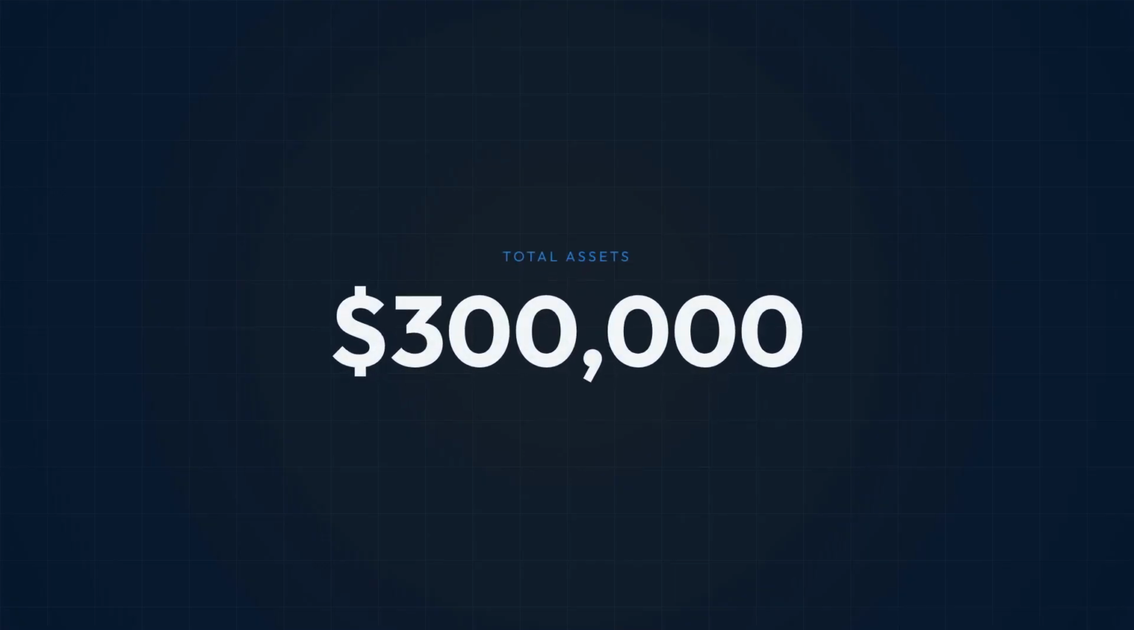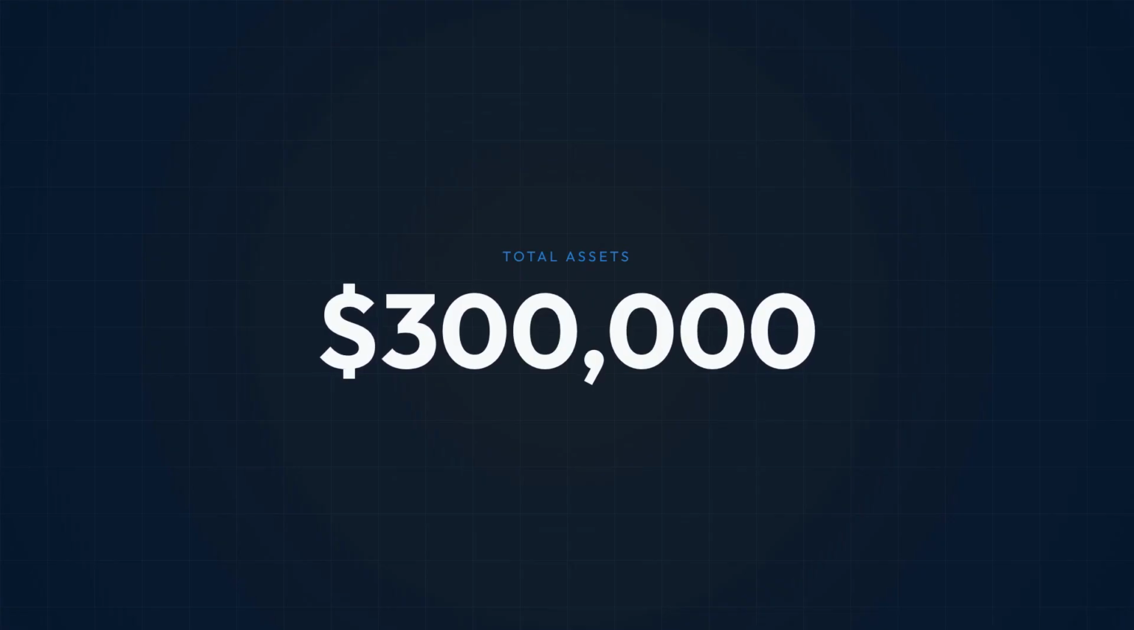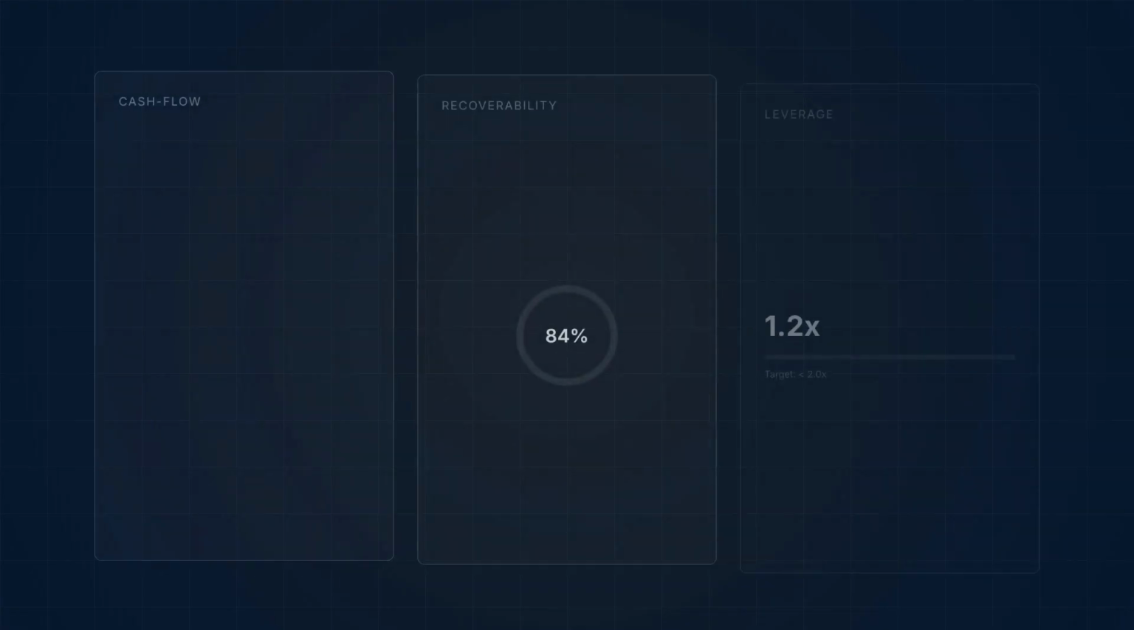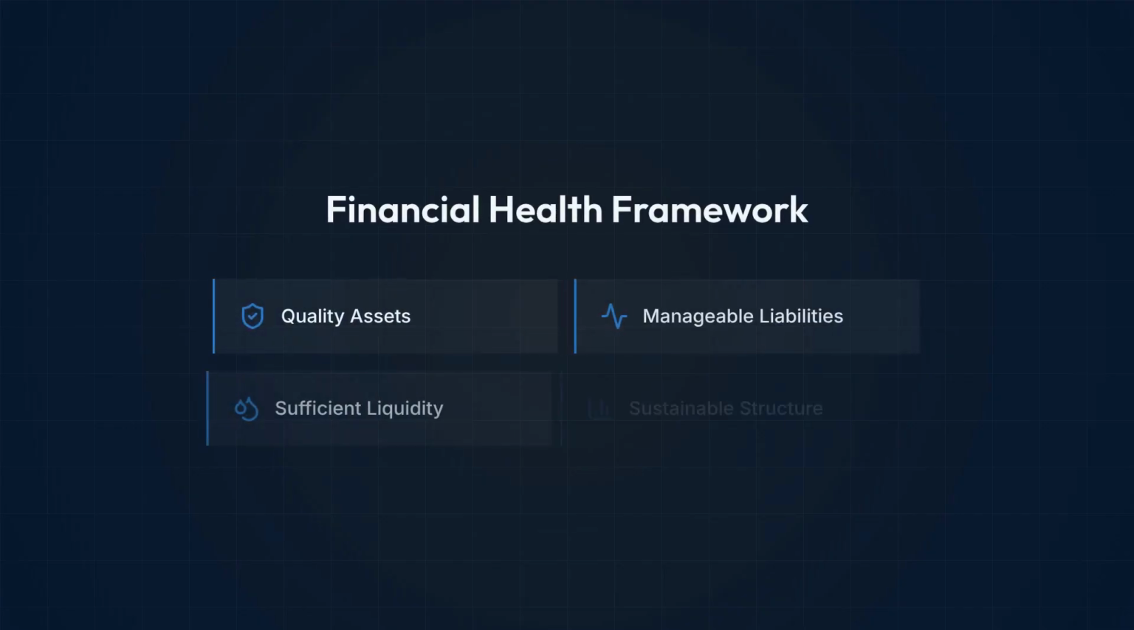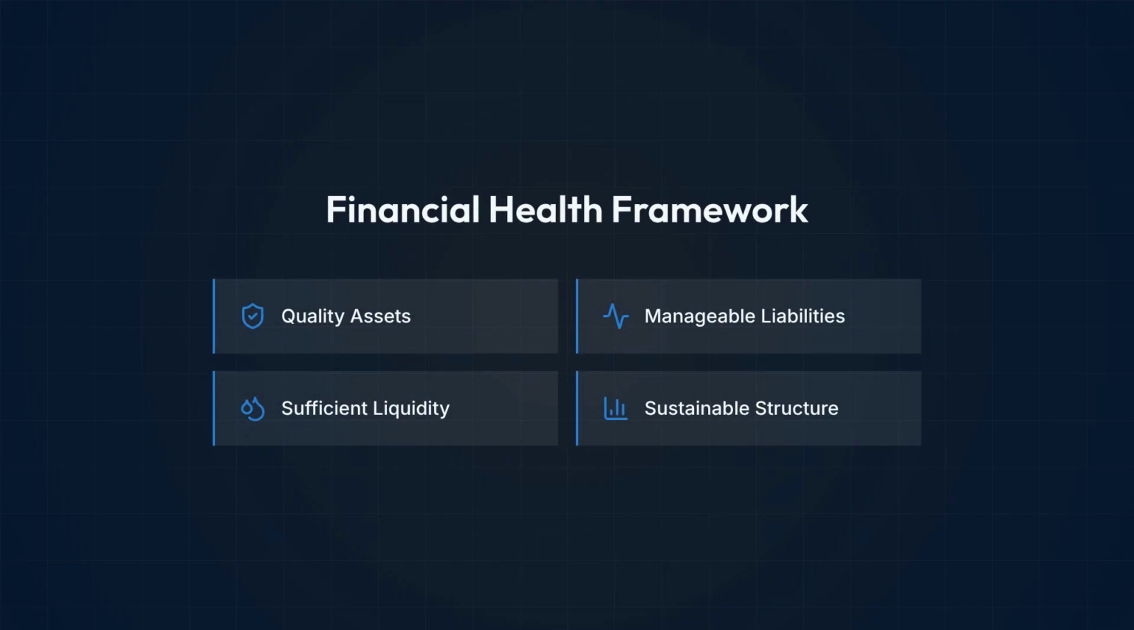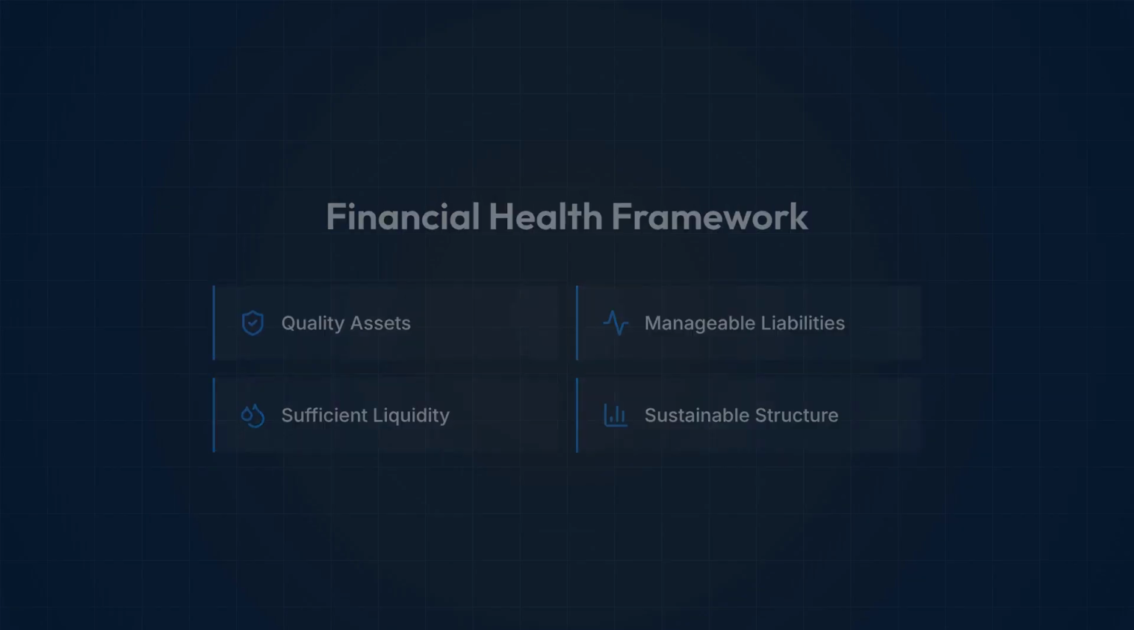A company may report significant assets, but if those assets cannot generate cash, cannot be recovered, or are financed by excessive liabilities, the company may face serious financial pressure. That is why financial health depends on more than the size of the asset total.